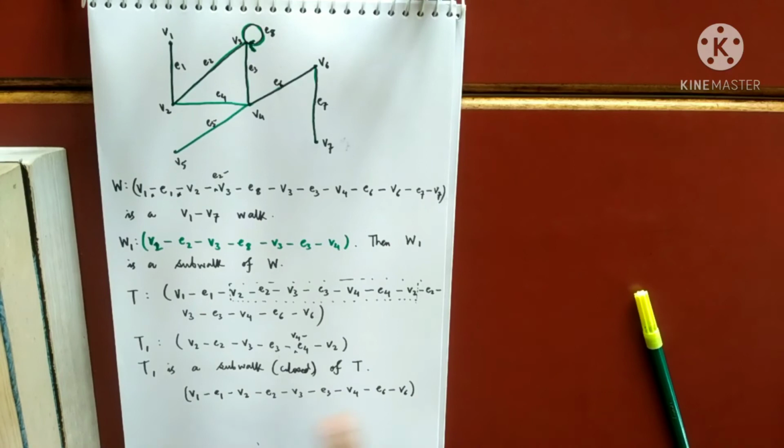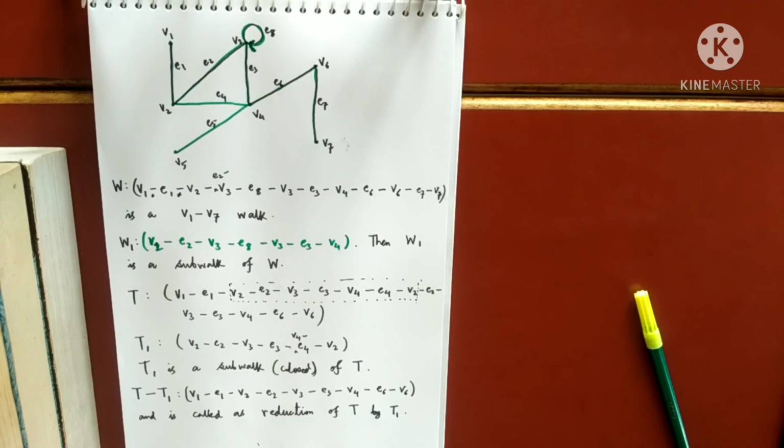This is actually a walk from V1 to V6, and this walk is actually denoted by T minus T1 and is called the reduction of T by T1.